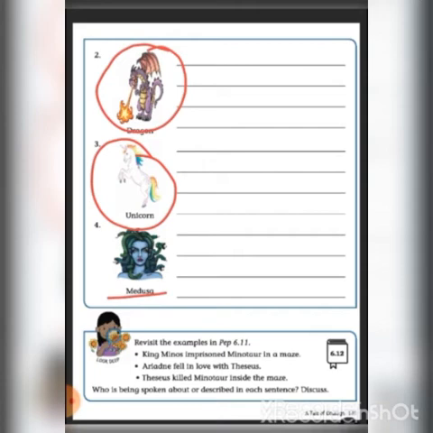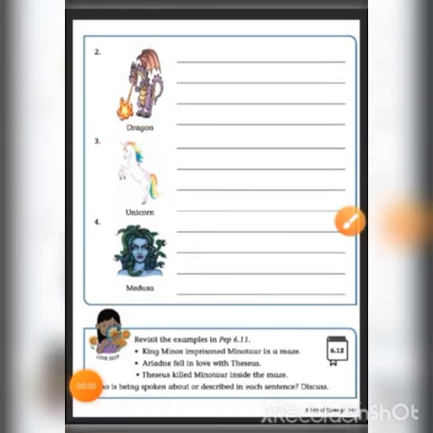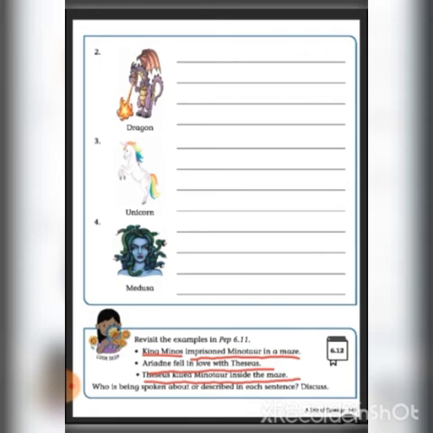Okay children, shall we move to the next? Yes. Revisit the examples in PEP 6.11. King Minos imprisoned Minotaur in a maze. Adriani fell in love with Theseus. Theseus killed Minotaur inside the maze. Who is being spoken about or described in each sentence? Discuss.